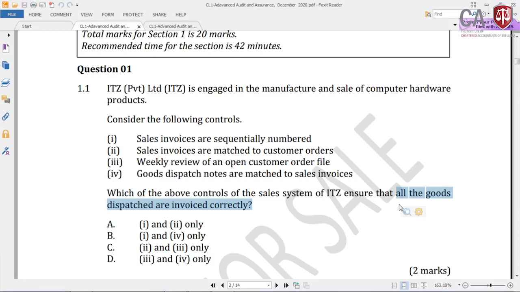You see, there are 10 items open in the order file. To see, five items have been dispatched but not invoiced, that could be captured. By reviewing the invoices against the orders, that also can be done, but compared to these two, the most practically applied procedure will be the weekly review of an open customer order file, right? So this is a bit difficult question for you. I know, that is why I took a little longer time.